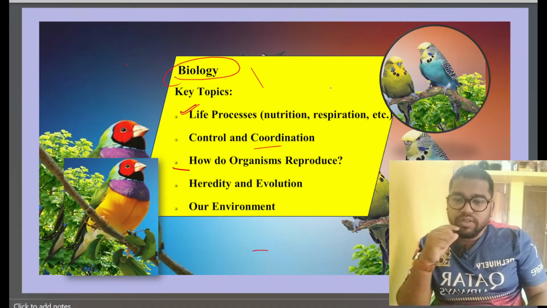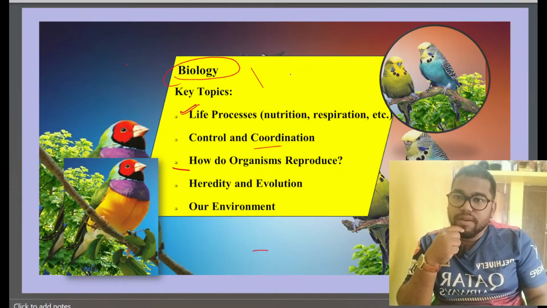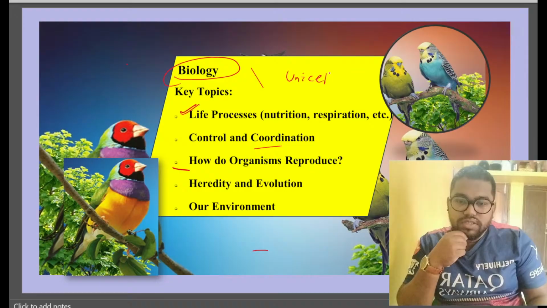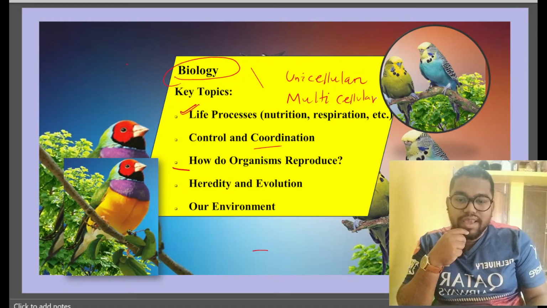But listen to one thing: the basic idea is that we are governed from cell division, even though they ask long questions as well. We have already seen unicellular animals and multicellular animals. Look, the key point that I'm going to discuss from the topic of how do organisms reproduce is multicellular animals. Unicellular means only one cell, and it behaves as a living object.